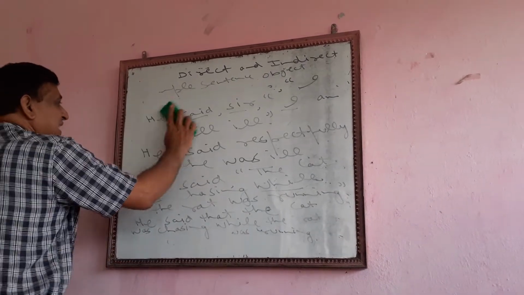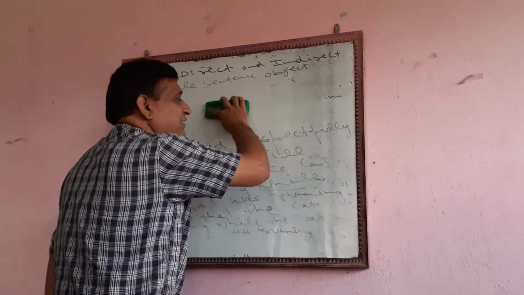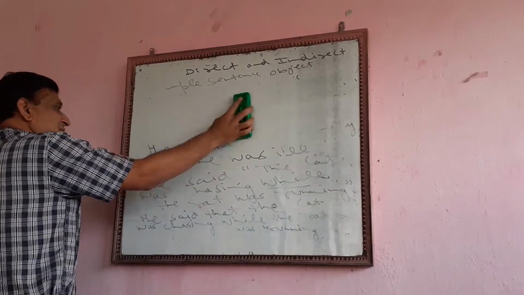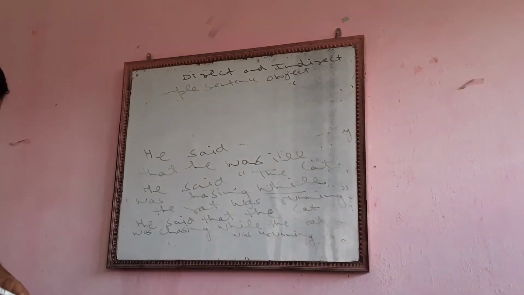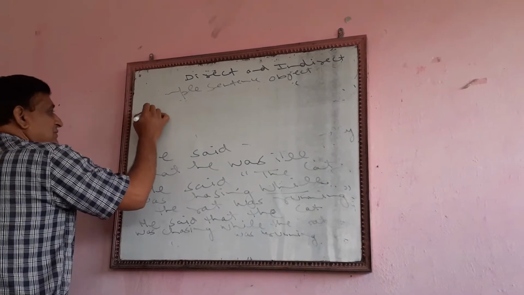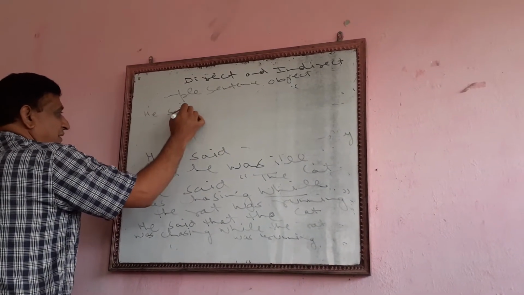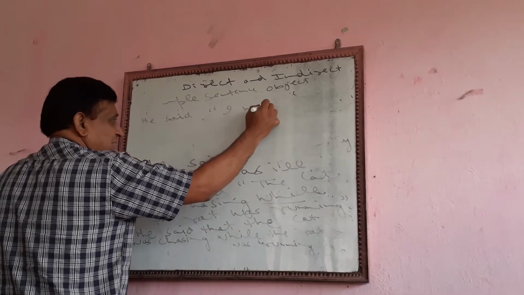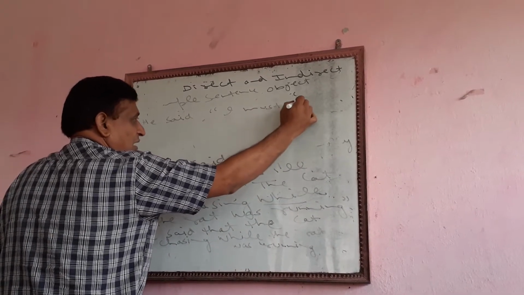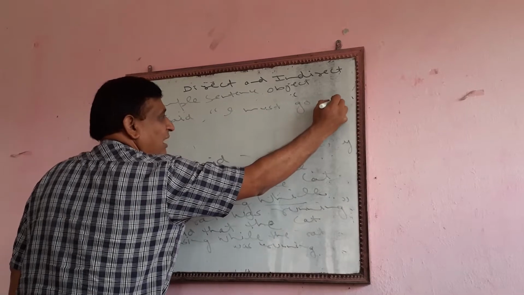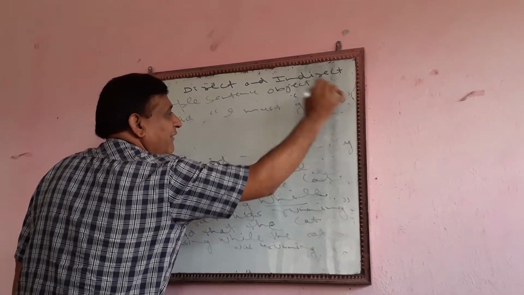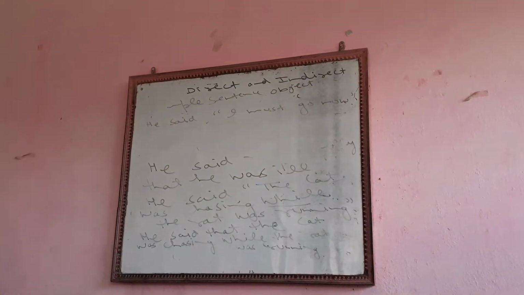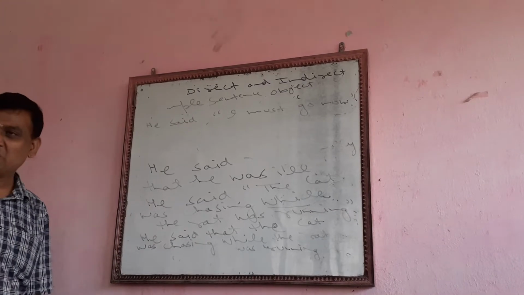One more sentence I can quote here. Exceptional sentence. You see here, he said, I must go now. I must go now. This is very simple.